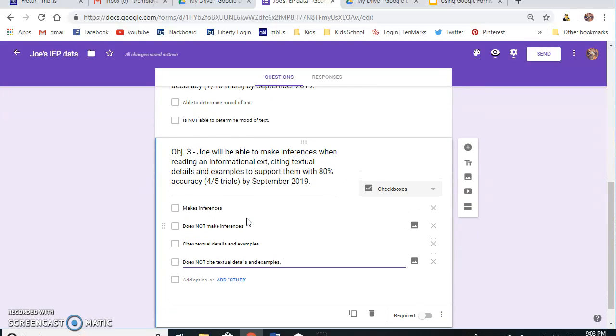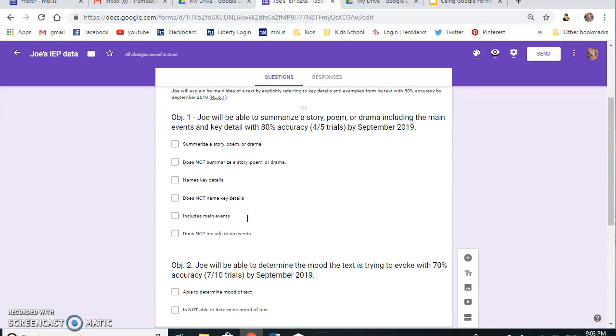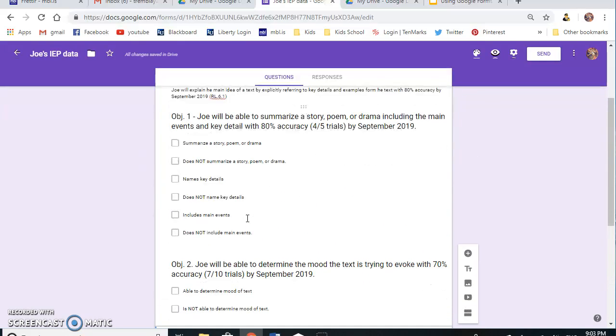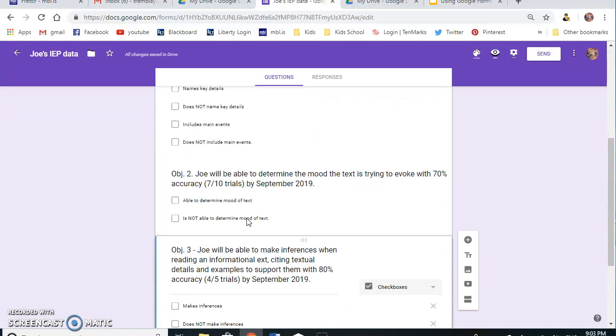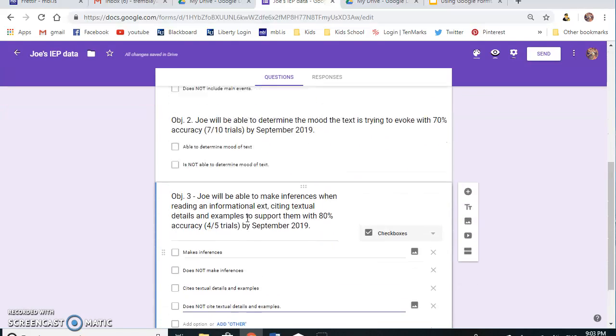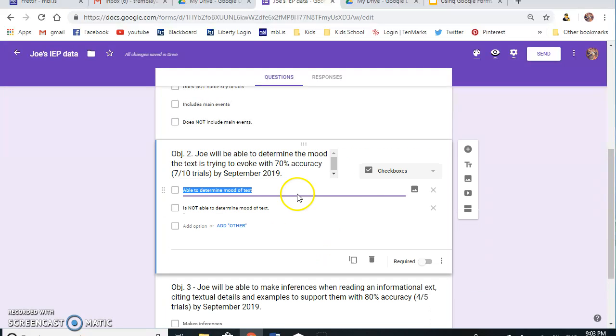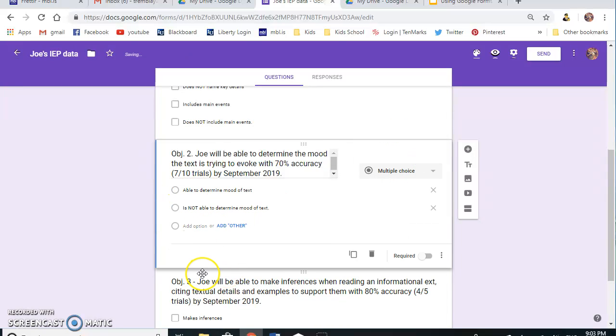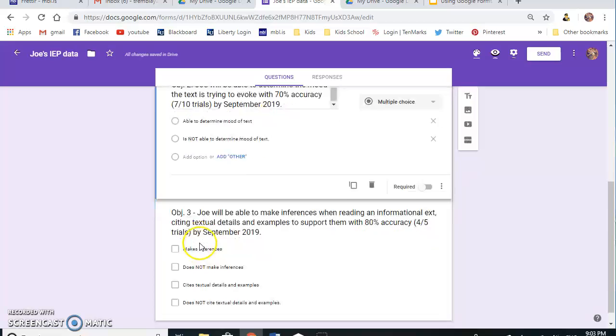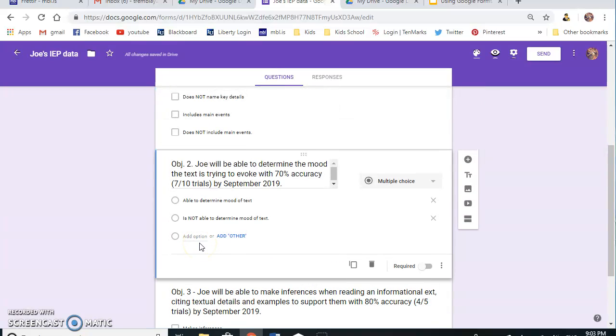Okay, so that is it with this example. In the next video, I'm going to show you how we collect the data on this and then analyze that data. And I will show you the difference between whether it is checkboxes or, like I said here, I could put this as multiple choice, because these are only 2 questions, and there is only one answer I want out of this one. So it's easier if we can leave it at multiple choice and show you the difference later in the next video.